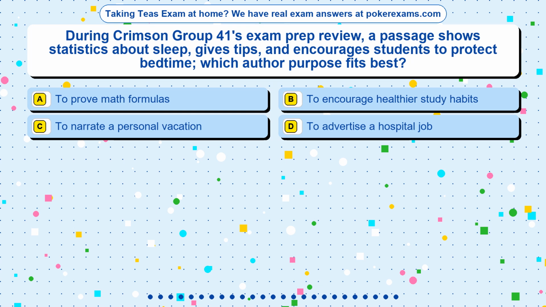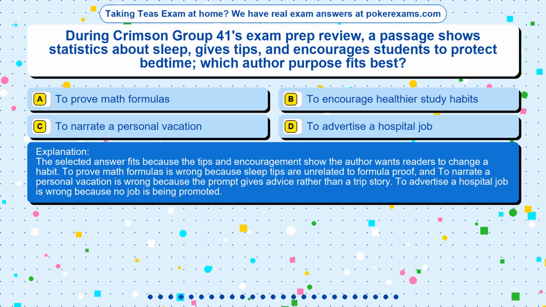The correct answer is option. The selected answer fits because the tips and encouragement show the author wants readers to change a habit. To prove math formulas is wrong because sleep tips are unrelated to formula proof, and to narrate a personal vacation is wrong because the prompt gives advice rather than a trip story. To advertise a hospital job is wrong because no job is being promoted.